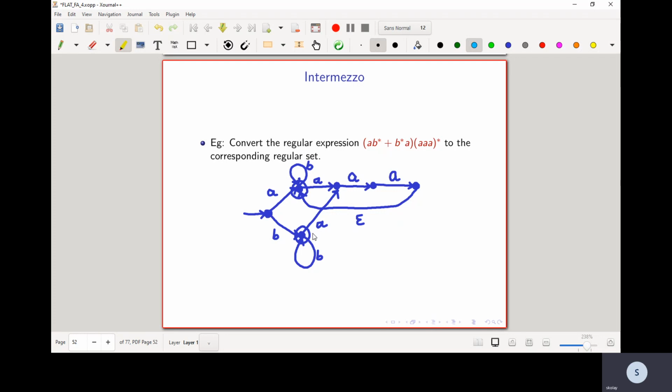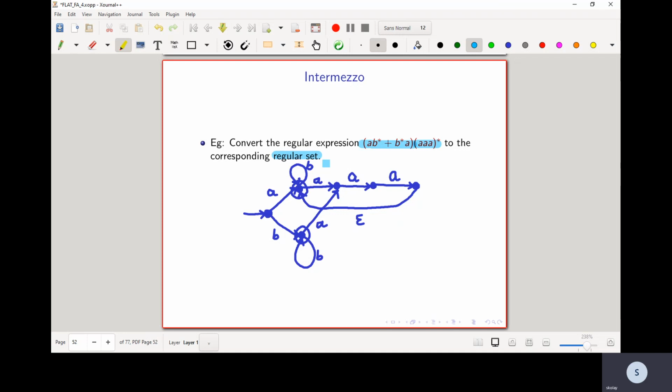Let's look at some of the consequences of what we studied in the last lecture. The first is looking at an example. So suppose I want to convert the regular expression A B star plus B star A concatenated with A star into a corresponding regular set.